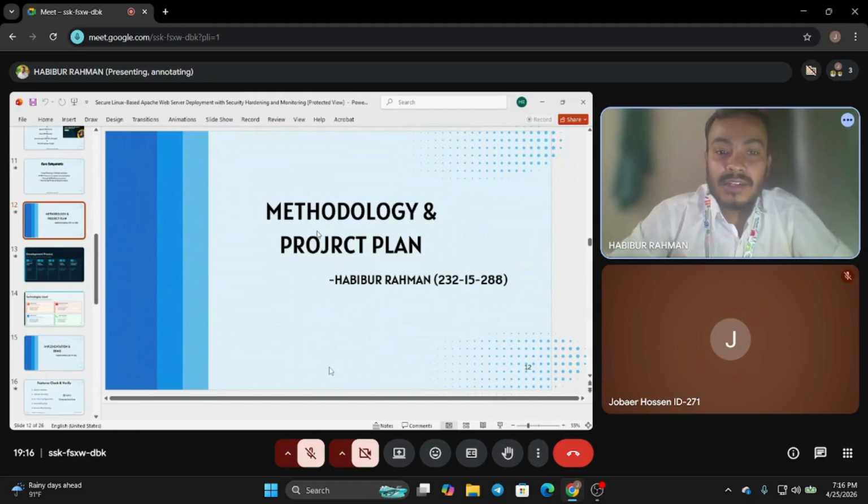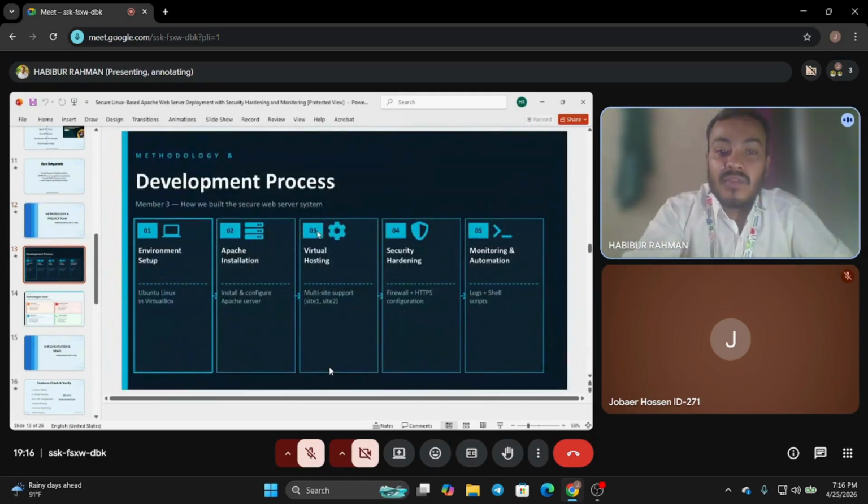My ID is 288. I will explain the methodology, meaning how we built it step by step. We followed 5 phases to complete this project. Phase 1, environment setup. We installed Ubuntu Linux inside VirtualBox. This is the base of our entire server system.